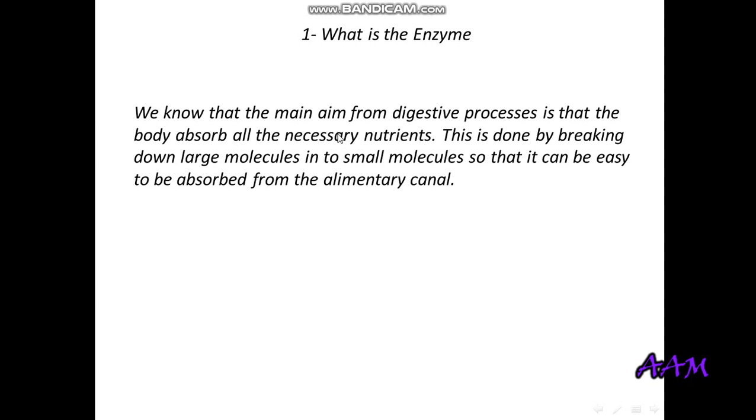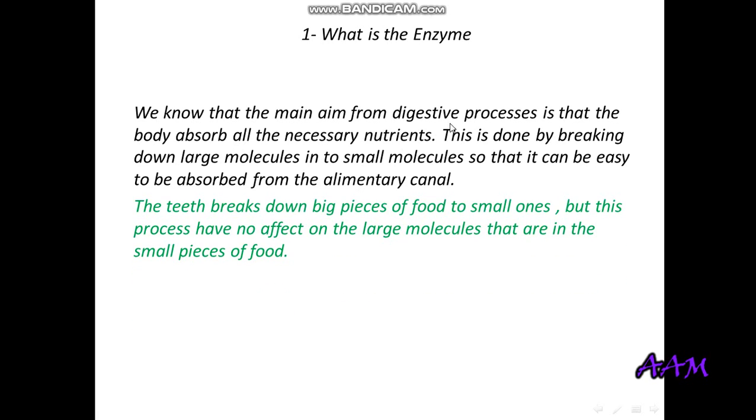We know that the main aim of the digestive process is that the body absorbs the necessary nutrients. So, in order that the body absorbs the necessary nutrients, we have to cut the food into very, very little pieces. But when you do that with your mouth, in fact, you are cutting the food from big pieces to small pieces. Even so, these small pieces of food still have big, large molecules.